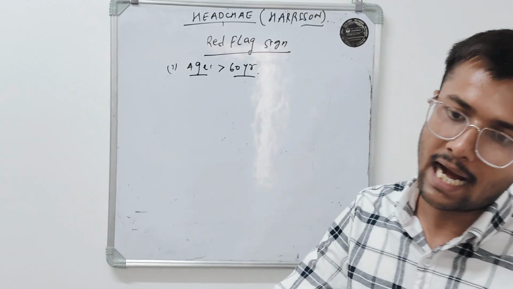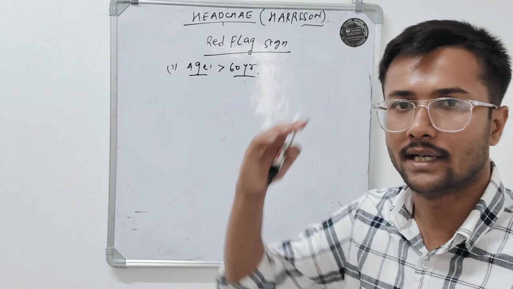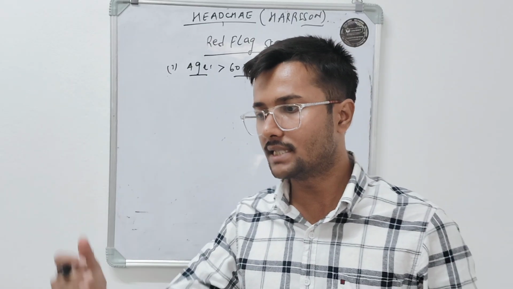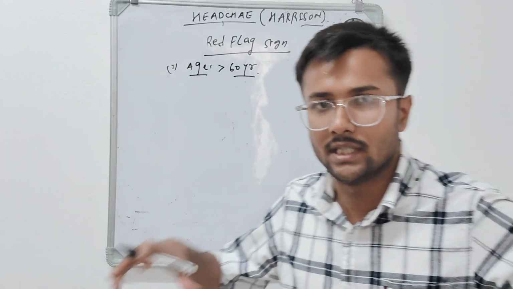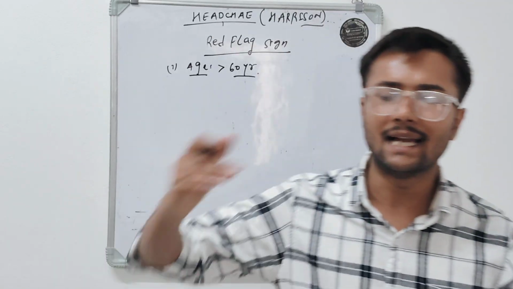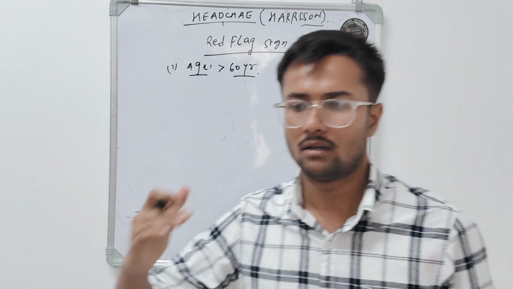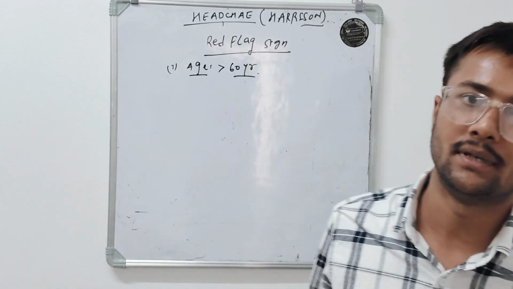So due to the high workload pressure, the patient has a headache. So if a patient whose age is less than 60 years, the younger population, complains of headaches, we think that they have headache due to the high workload, and we consider it a primary headache.